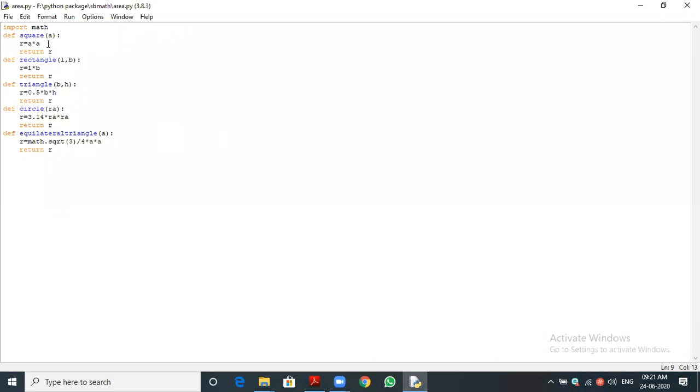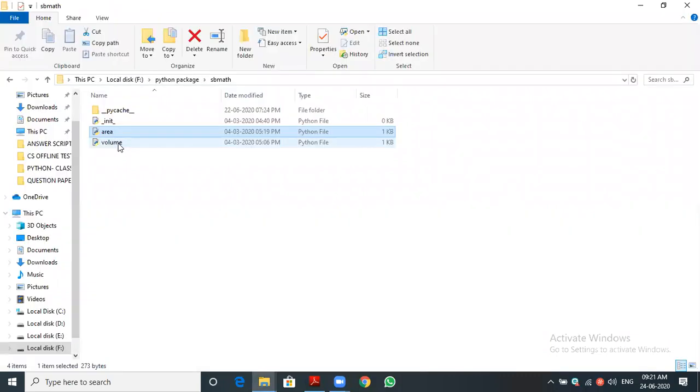So we defined the square function, rectangle function, triangle, circle, and equilateral triangle. These are all the functions we defined inside a module. Then the module we are giving a name. That name is area. You can see area.py. You can see the pointer. This is the module name. Let me close it. Then volume is another module. Let me open the module.